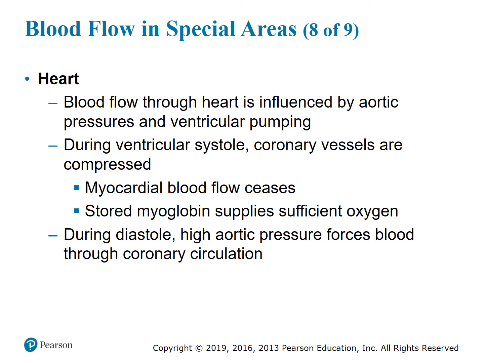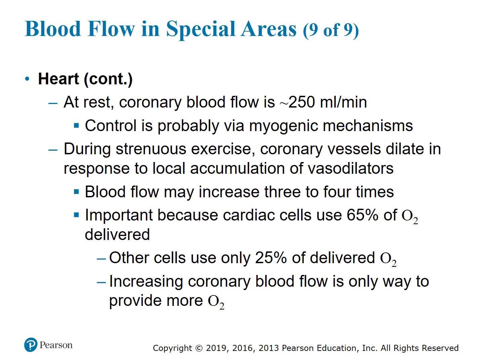At the level of the heart, the blood flow through the heart is influenced by aortic pressures and ventricular pumping. During ventricular systole, coronary vessels are compressed, and myocardial blood flow ceases, and stored myoglobin supplies sufficient oxygen. During diastole, high aortic pressure forces the blood through coronary circulation. Coronary blood flow is approximately 250 mL per minute, and the control is probably via myogenic mechanisms.